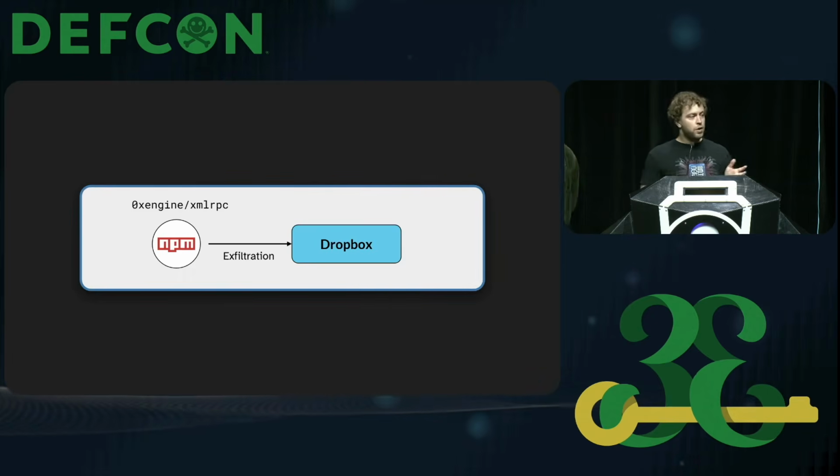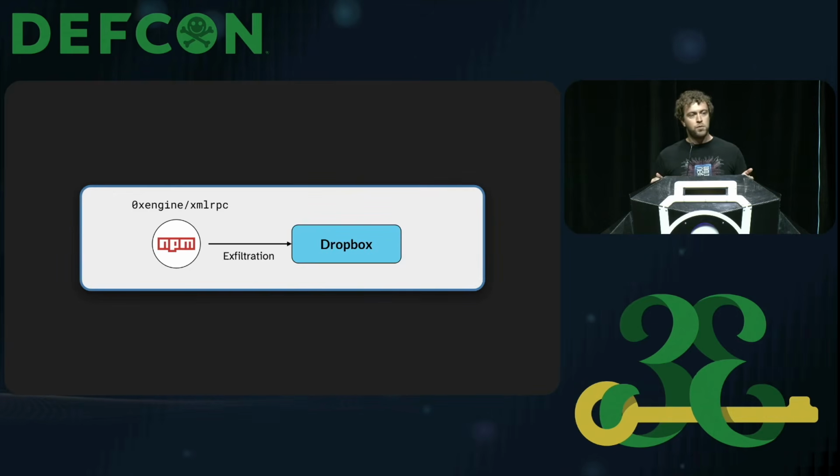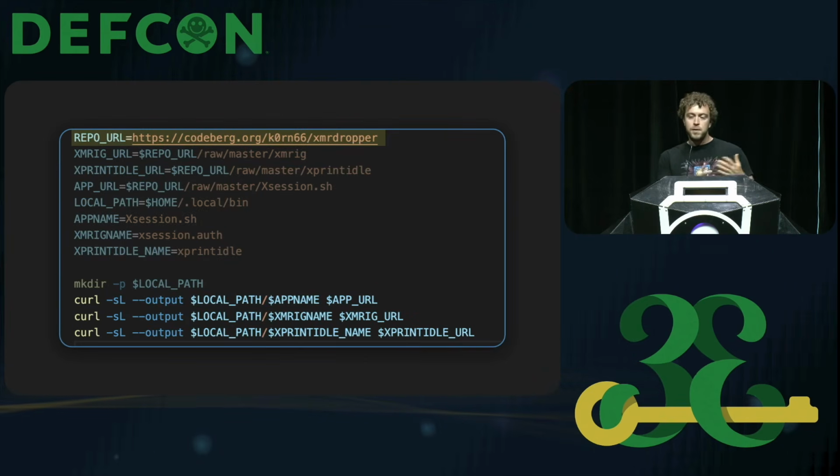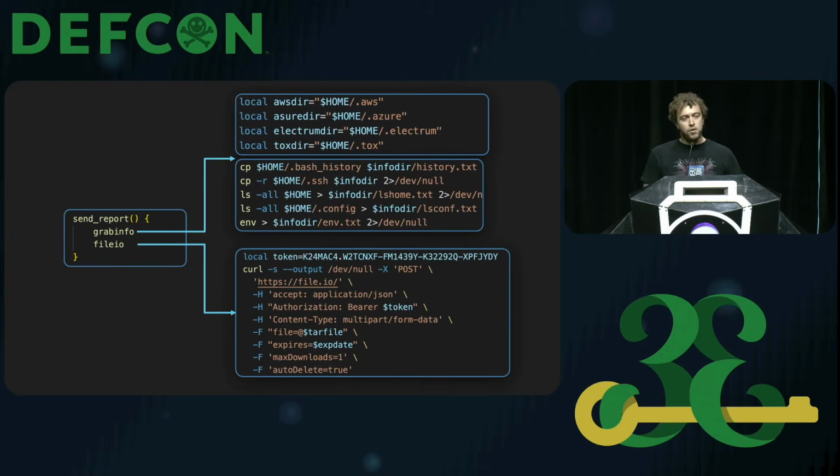But we know that the structure of our attacks looks something like that, right? We have, very simple for now, a malicious NPM package exfiltrating data to an attacker-controlled Dropbox account. If we keep going and look at the code, we see that there is another piece of code that downloads the second stage payload from this URL, codeberg.org XMR dropper.